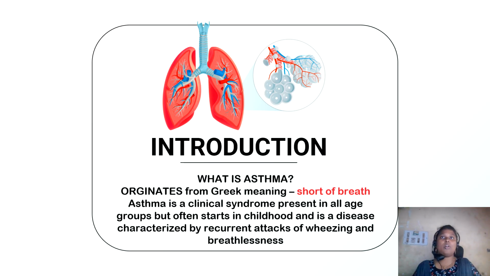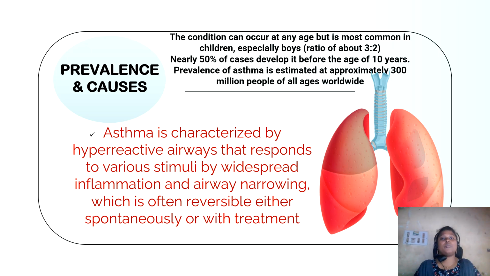These episodes often vary in intensity and frequency, and they are usually reversible either spontaneously or with treatment. In simple terms, asthma makes the airways in our lung become narrow and inflamed, leading to difficulty in breathing.